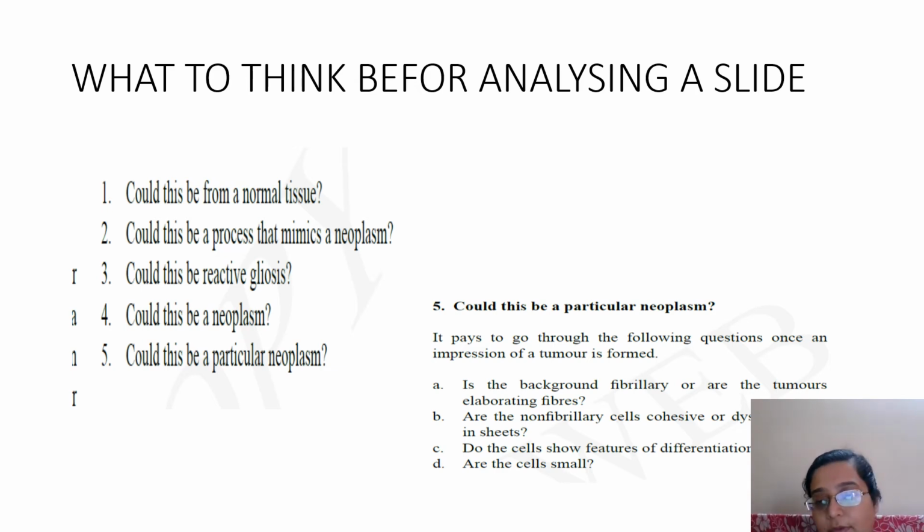So first thing is, can this be from a normal tissue? Then after that you come to the point, is it normal, is it a malignancy or a benign lesion? Now the next third point tells you why this question is important, because most of the times in CNS, to an amateur eye, gliosis mimics tumor. Gliosis mimics astrocytoma. It is nothing but fibrosis, and in the brain you don't use the term fibrosis, you use the term gliosis, it is neural tissue.